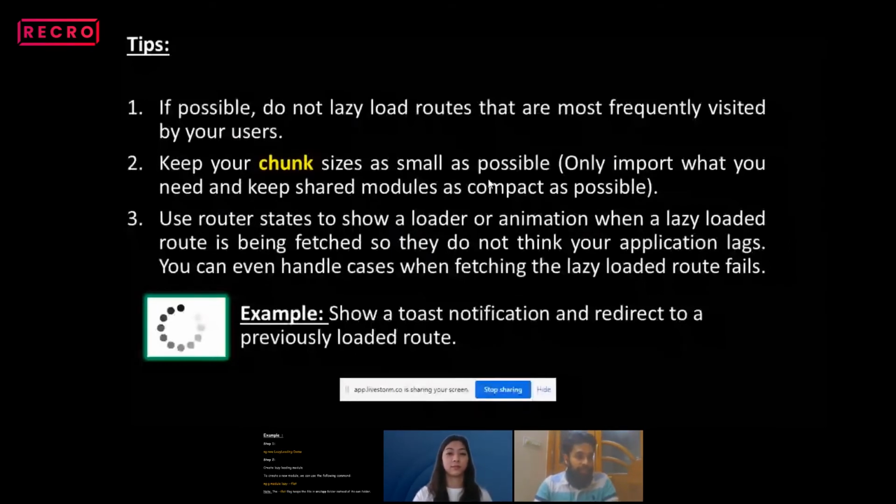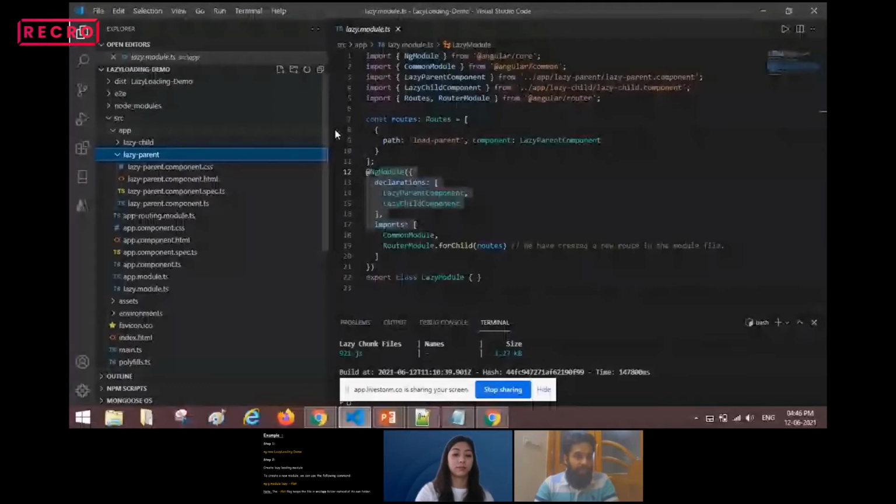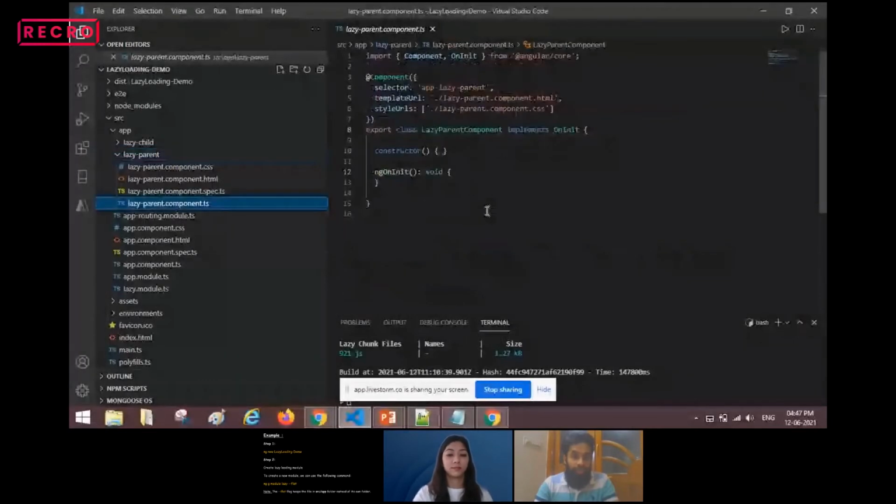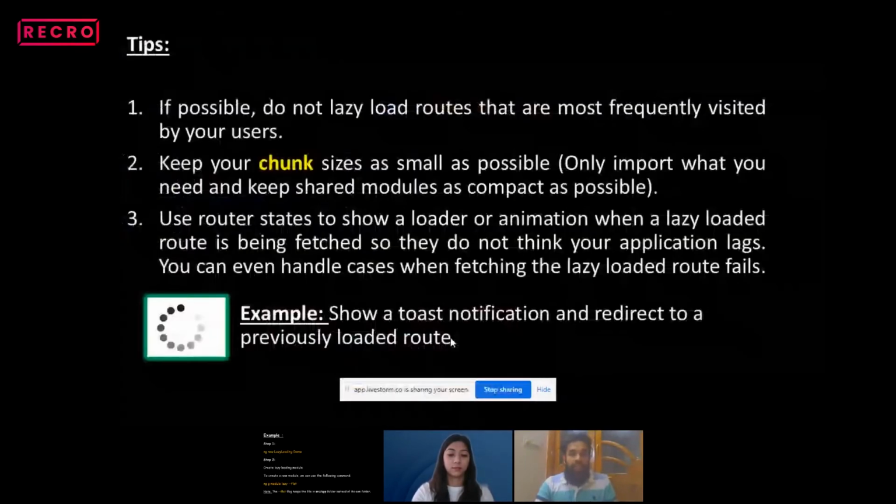For example, in the lazy parent here, in my code, you can see I have kept only the necessary imports and necessary selectors, template URLs, style URLs, only necessary code, and nothing much complicated. If you use third party URLs or libraries or packages, try avoiding those things.